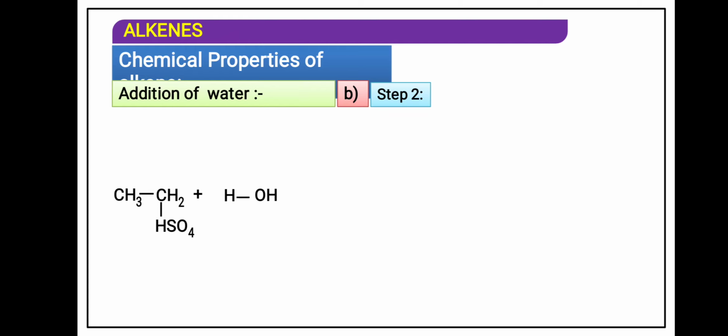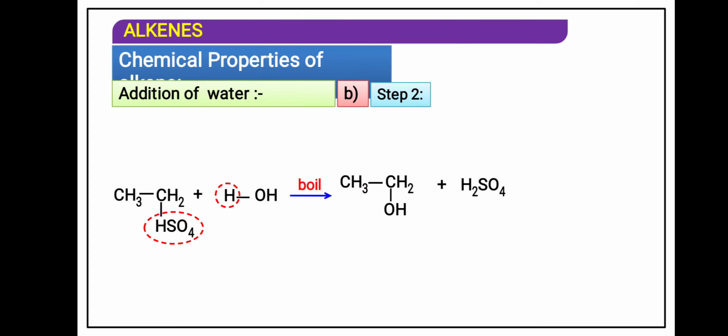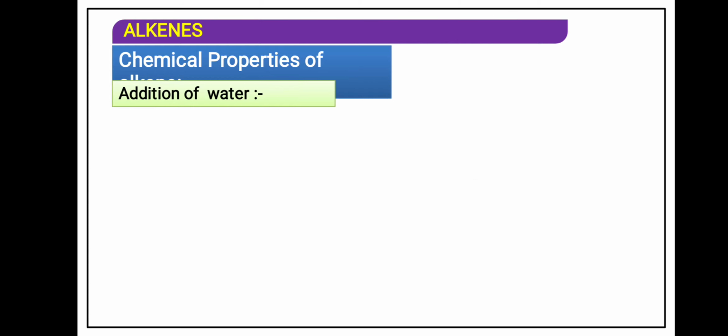If you add water, what will happen? It will form sulfuric acid. OSO3H will react with water to form sulfuric acid. This O will be getting added over here. It forms ethyl alcohol. This is in case of symmetrical.